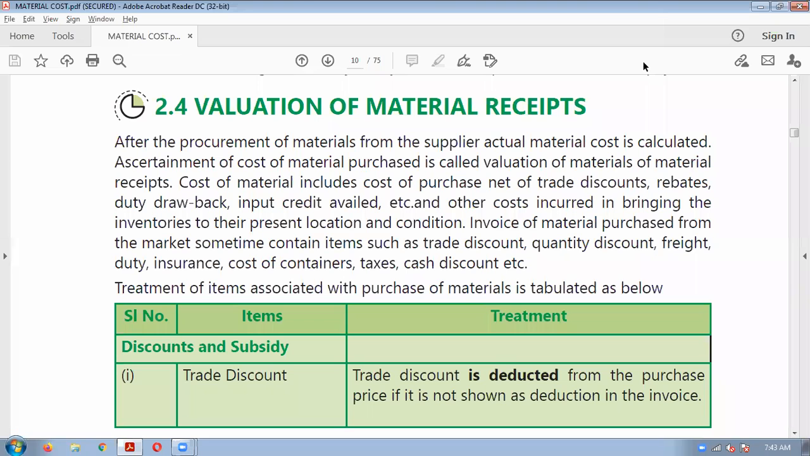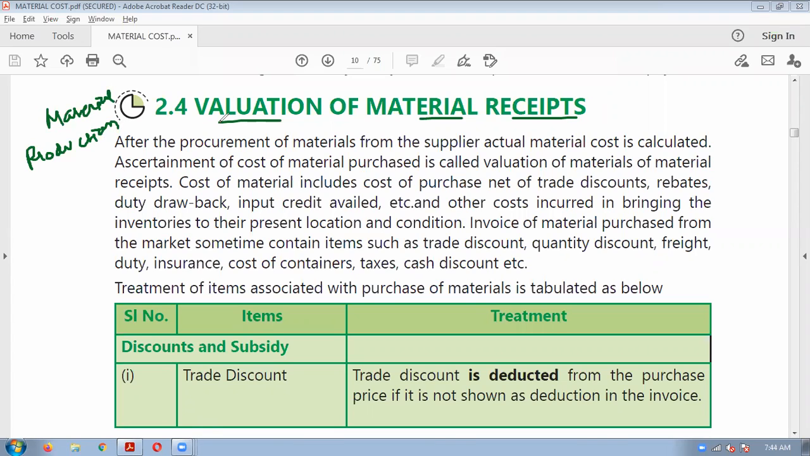So today we will be discussing valuing the material receipts. Valuing the material receipts. Now understand, we have till now understood that material forms an important part of your product. Material is important, significant for the production of goods, especially. So material cost forms a significant part of your manufacturing or production of goods.